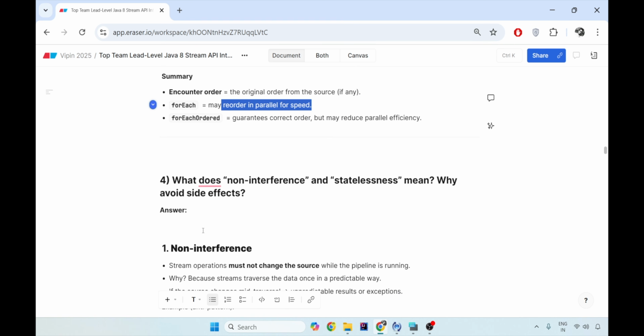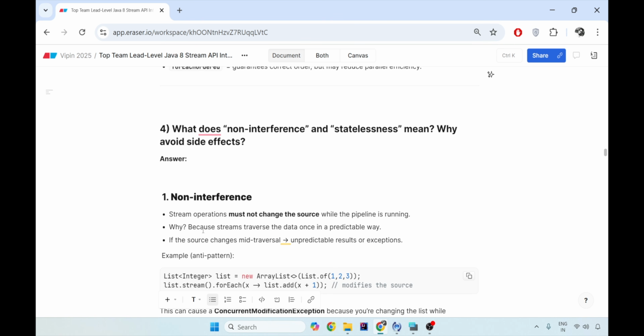Now let's go to the next part, which is non-interference and statelessness in your stream API. Now you would ask me, this is so many technical terms, it is so high level. So I would say yes. If you are below 8 years of experience, knowing this is very good to have. But after 8 years of experience, with team lead and technical architect level interviews, knowing this becomes a must have. At least in 2025, where the level of interviews has gone very high.